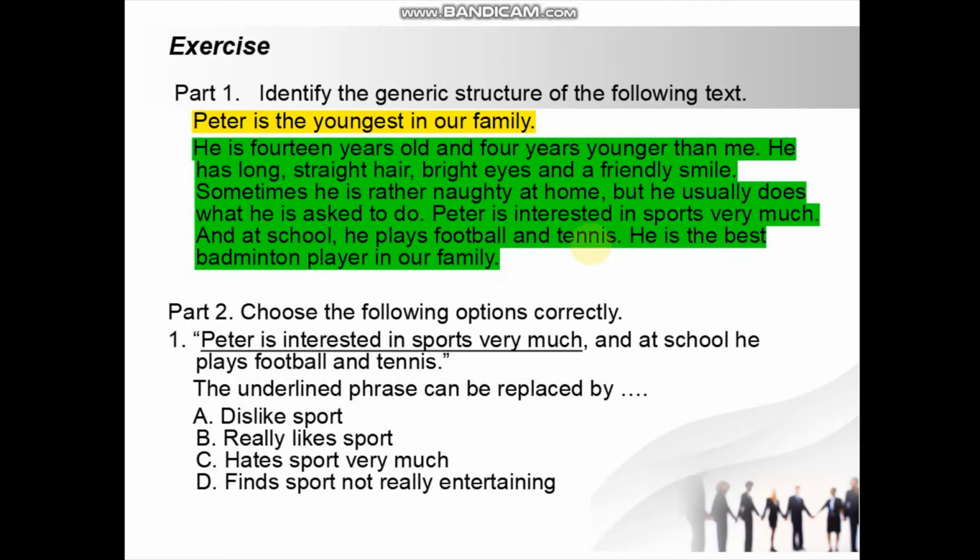So remember, how many generic structures in descriptive text? You are correct. There are two generic structures. What are they? Correct. Identification and description. And part 2, multiple choice. Just choose the correct answer from number 1 until number 7, whether the answer is A, B, C, or D.